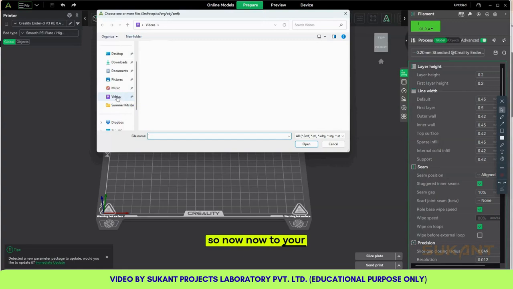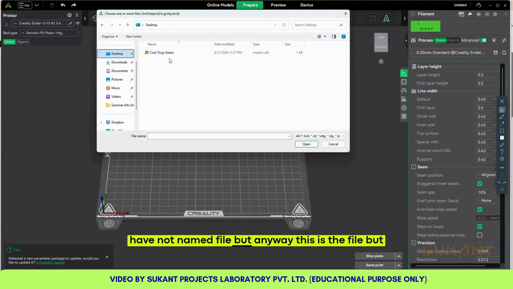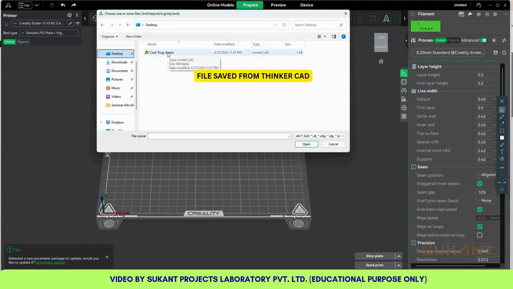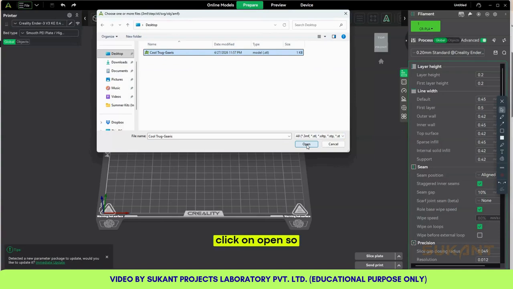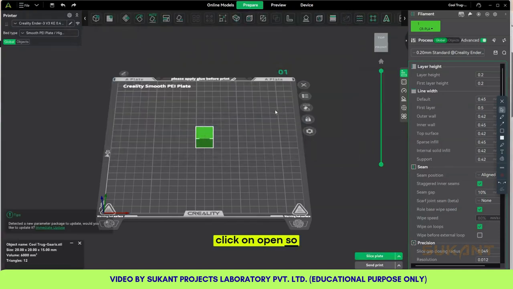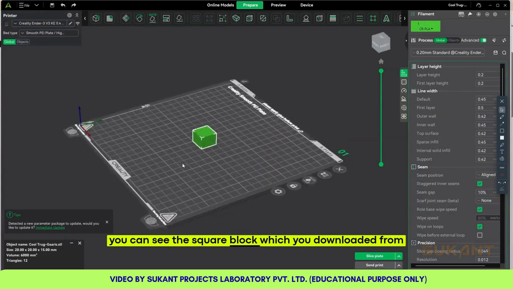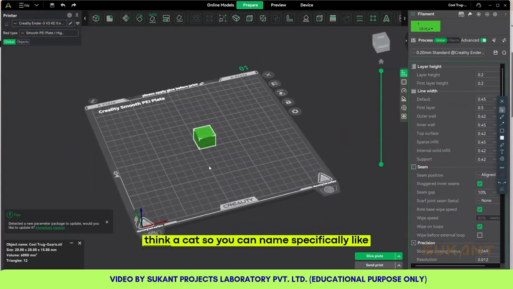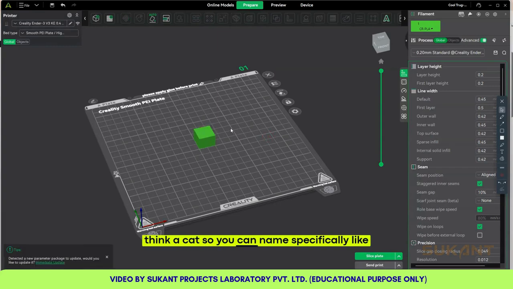So now go to your file location. This is the file which we saved. We have not named it, but anyway, this is the file. Click on open. So you can see the square block which you downloaded from Tinkercad. You can name it specifically, like square block, anything like that, for your reference.